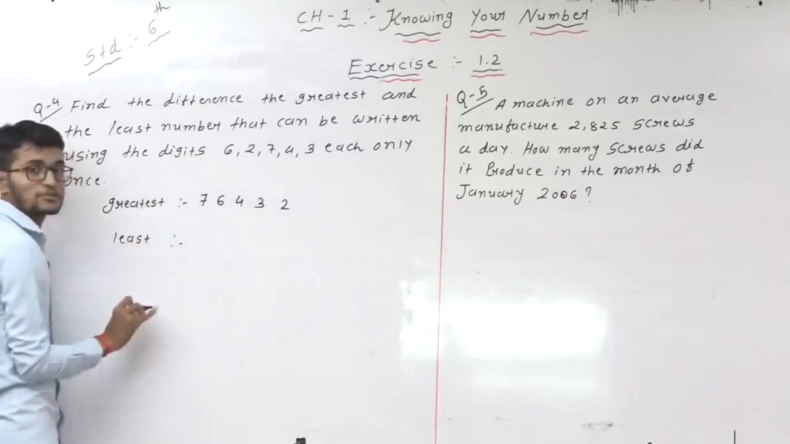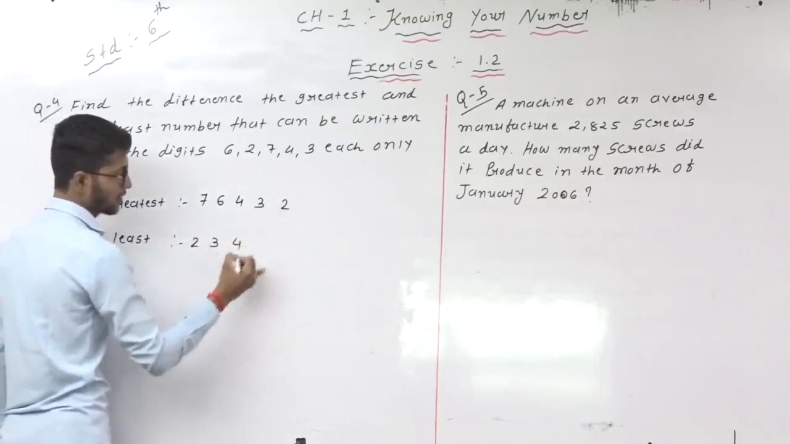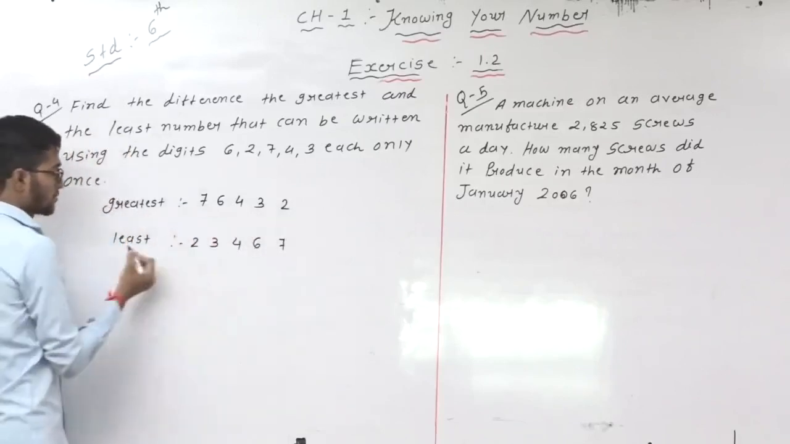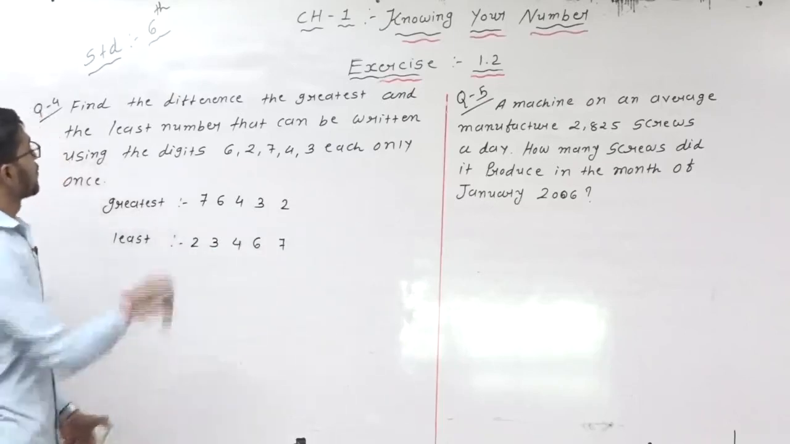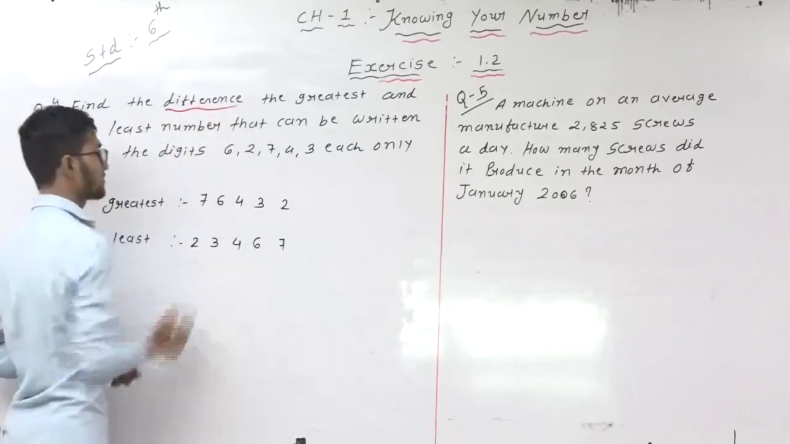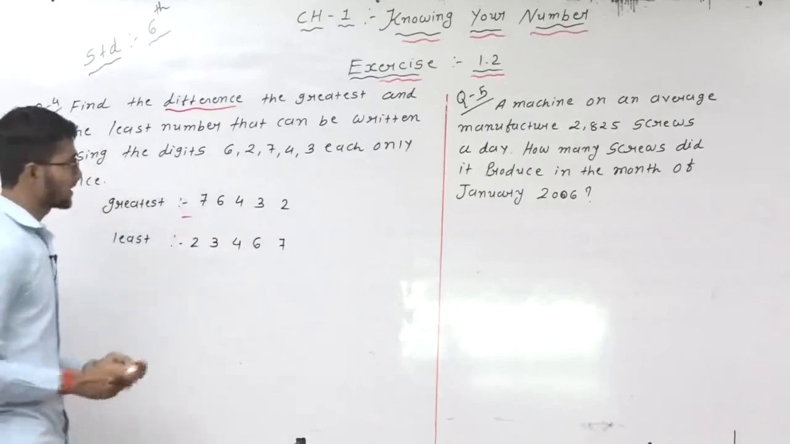Same for the least, that is, the smallest number. So the smallest number starts here: 2, 3, 4, 6 and 7. This one is the greatest number and this one is the smallest number. But in this question, write the difference. Here the one word used, students, is difference. Difference means subtraction. It means subtract these two given numbers and give the answer.